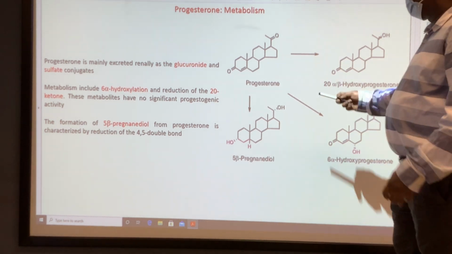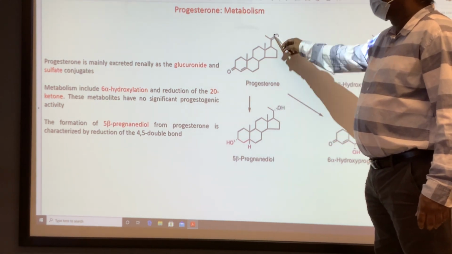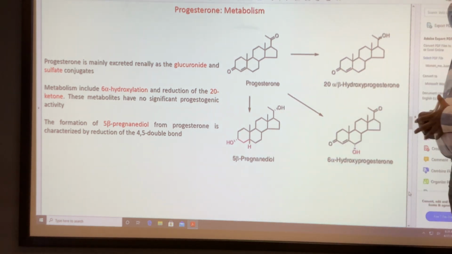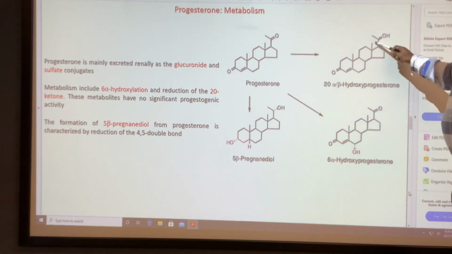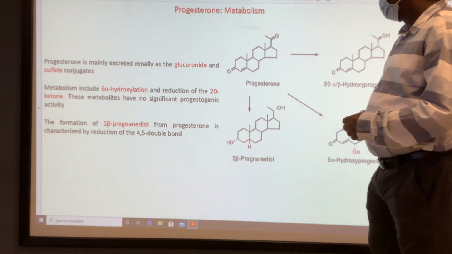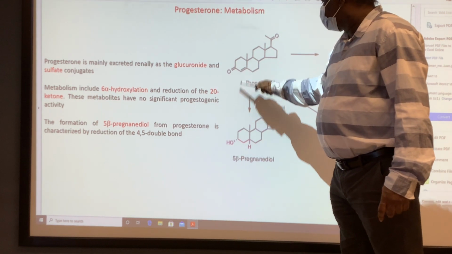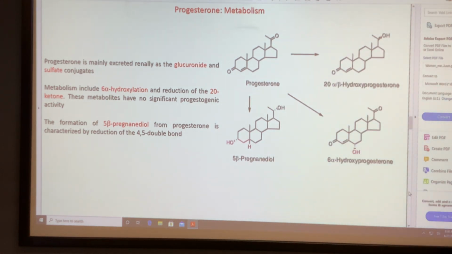Or the carbon number 20 keto to hydroxyl conversion, that alcohol, is a second possible metabolic reaction. Here also keto to alcohol conversion. And additionally, there is one more possible metabolic reaction, the removal of this double bond. This gets saturated, there is no double bond.